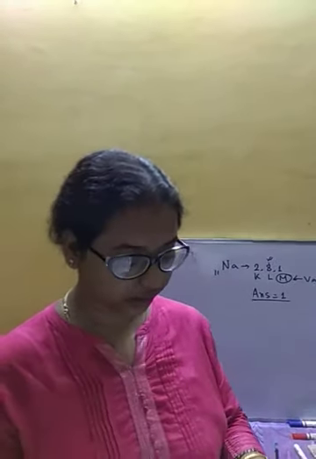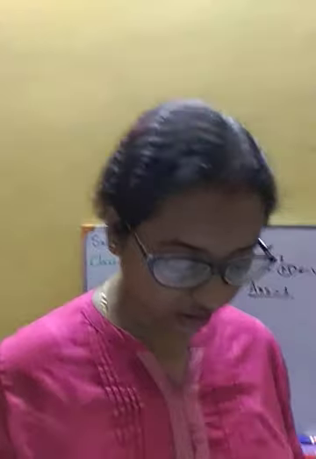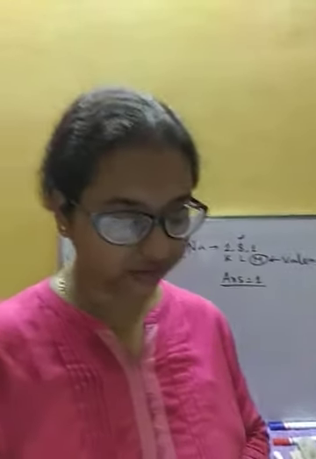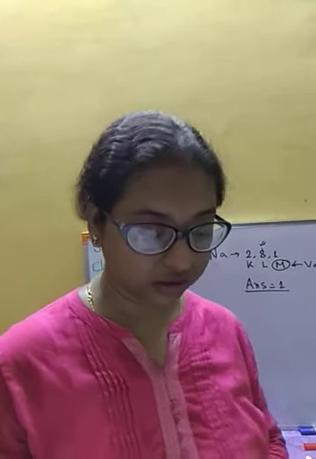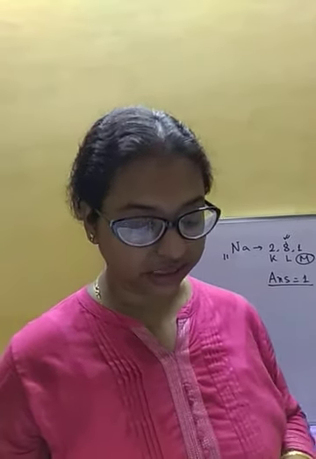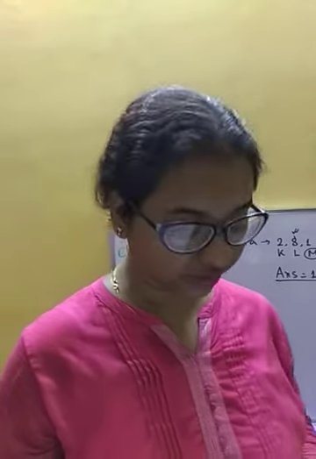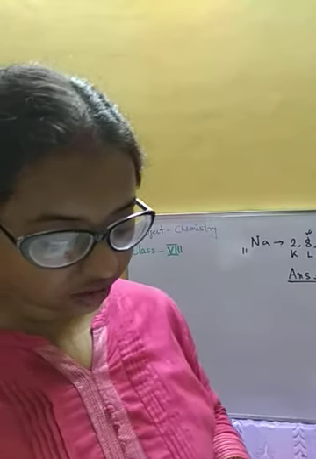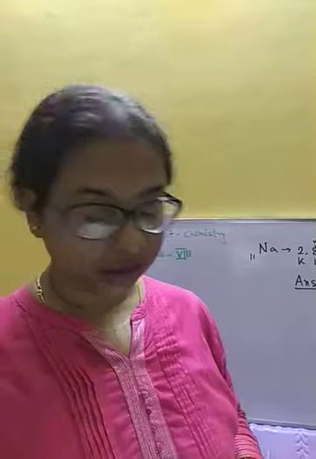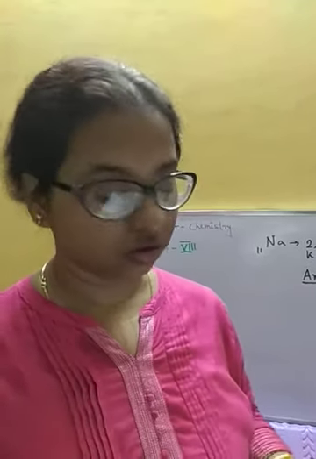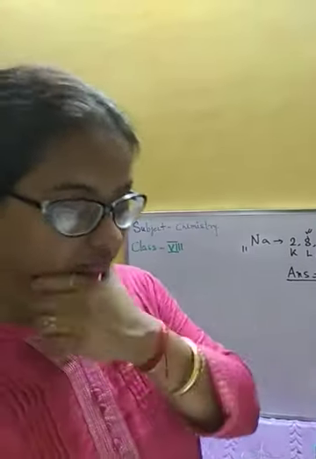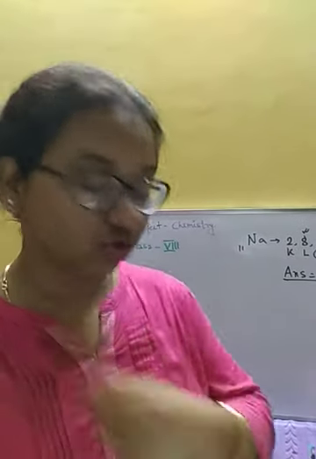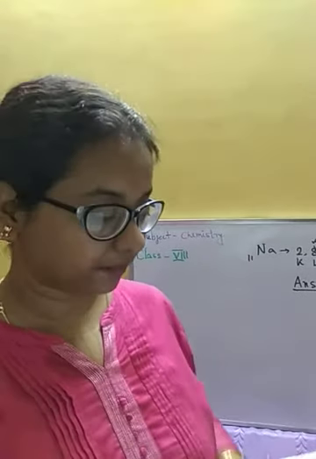Now see, give one example of each which illustrate the following characteristic of chemical reaction: evolution of gas, change of color, change in state. So examples of reactions where we can observe these kinds of changes, that you have to write here. You know what to write, and from the book you will be writing the examples.